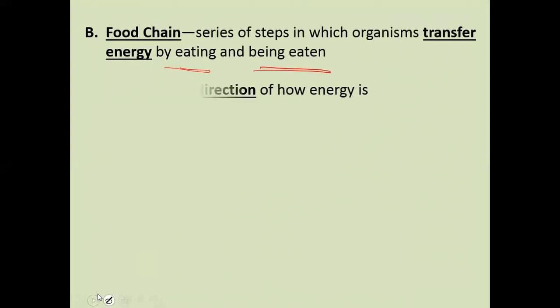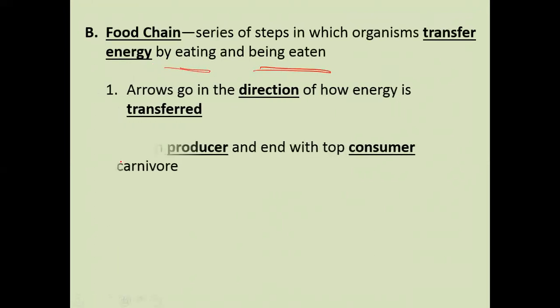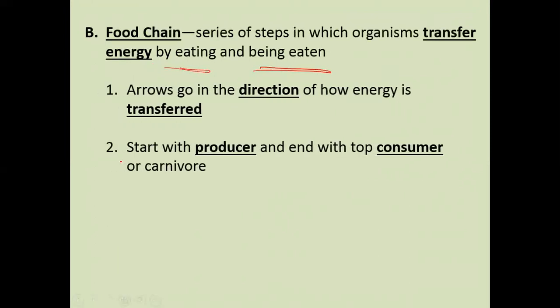Now I'm going to show you an example of a food chain. The arrow will have to go this way. These are the stages or the steps involved in drawing a food chain. If you find in your exam that a teacher says draw a food chain, you must always put these things in mind.